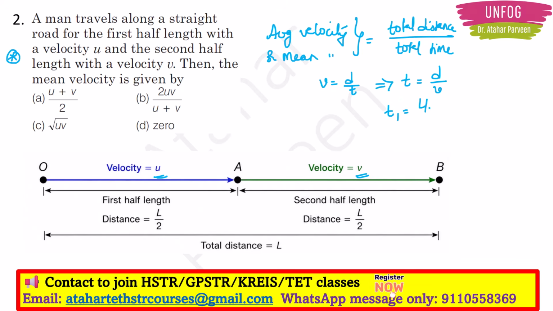T1 will be L upon 2 by U, right? And T2 will be L upon 2 by V, right? So with this, what will be my T1? T1 will be equal to L upon 2U, and T2 will be equal to L upon 2V. So this you have to remember.